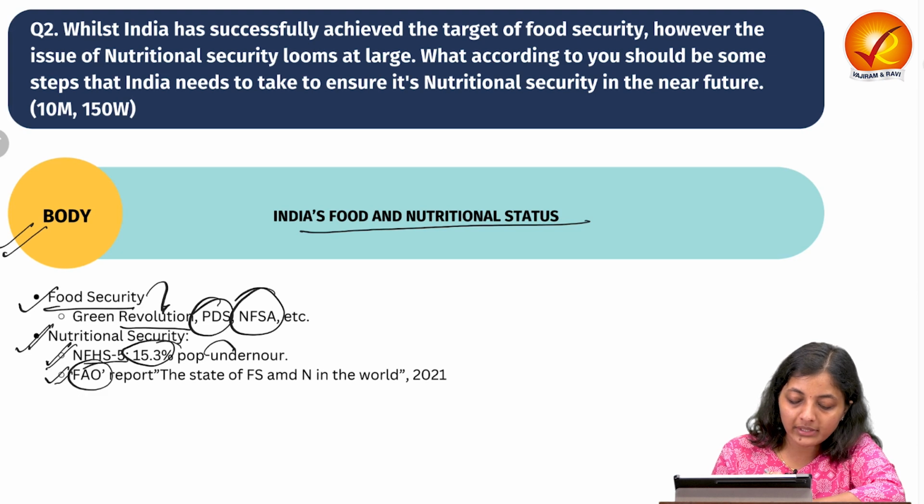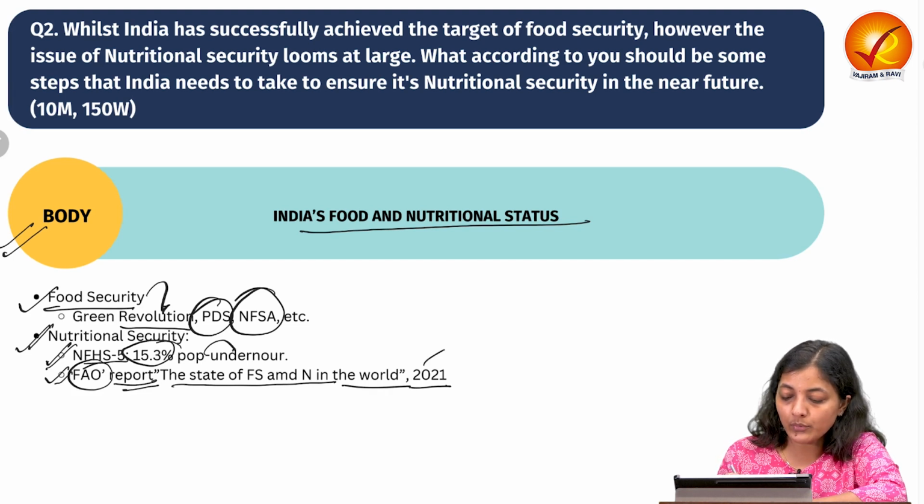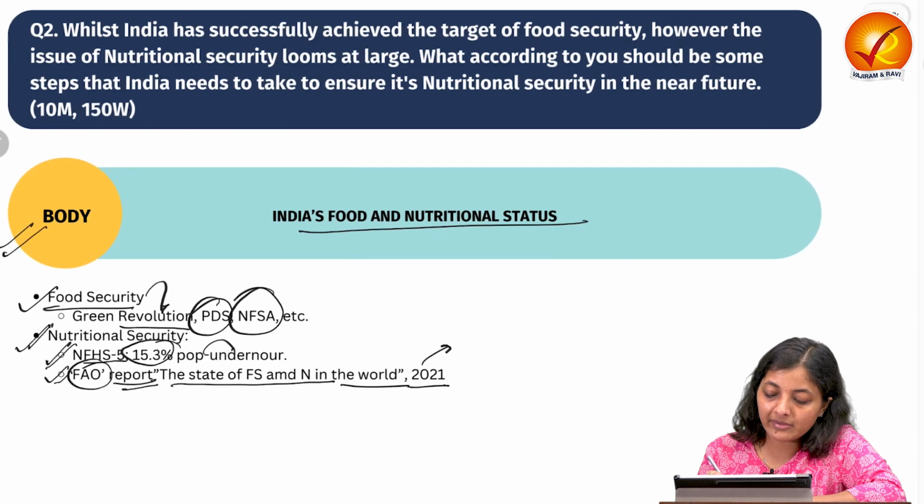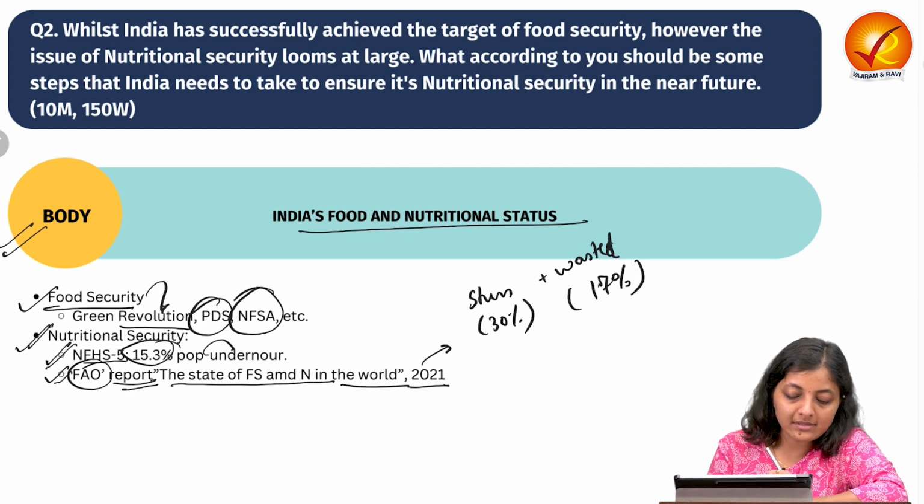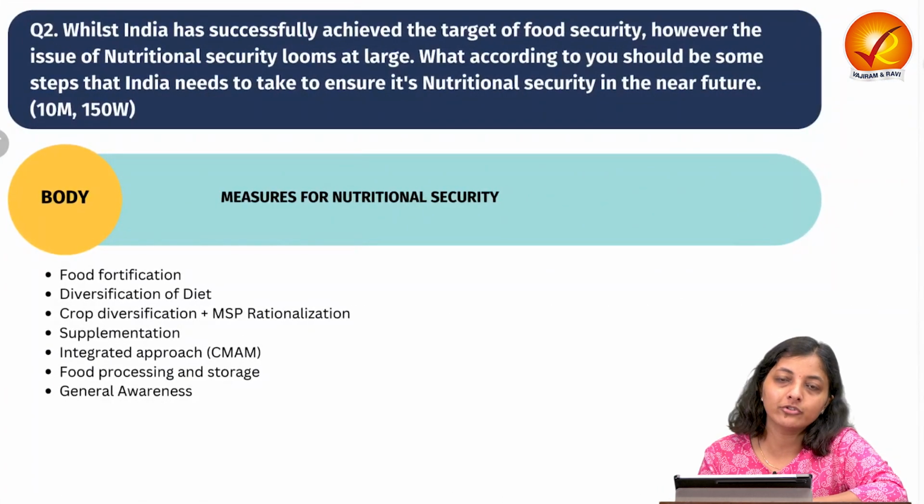And according to the Food and Agriculture Organization's report, The State of Food Security and Nutrition in the World 2021, India has the largest number of stunted and wasted children below 5 years of age. Stunted approximately 30% and wasted approximately 17%. So this way you can tell that yes, there is food security but there are concerns about nutritional security, by quoting some data in the introduction.